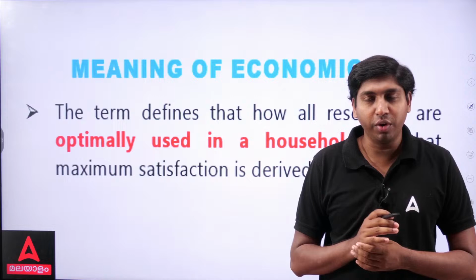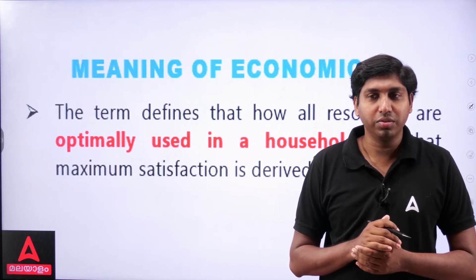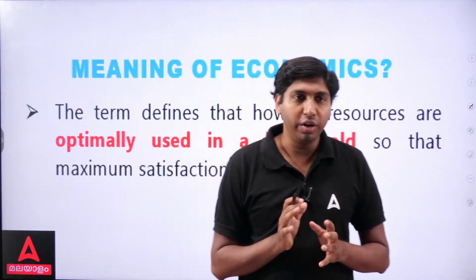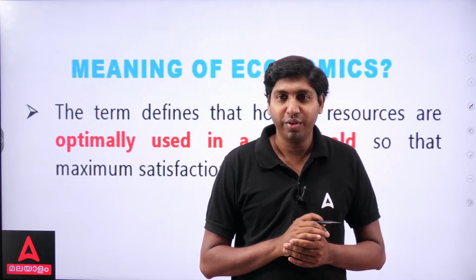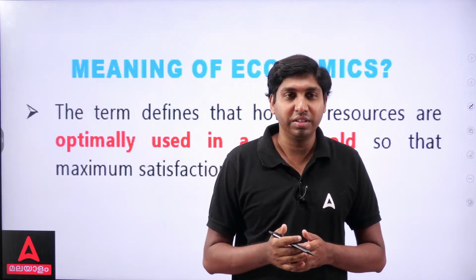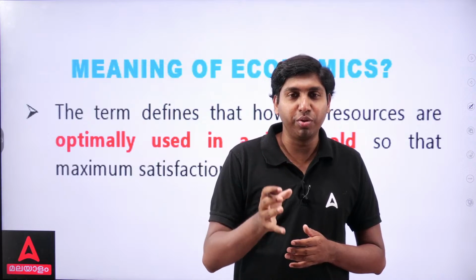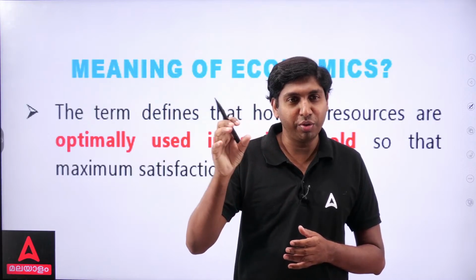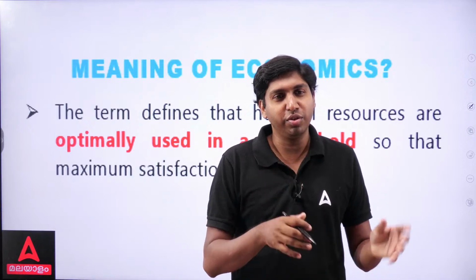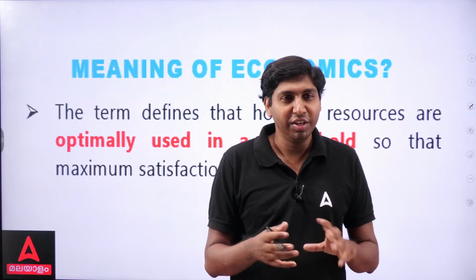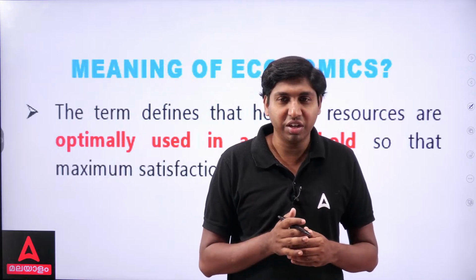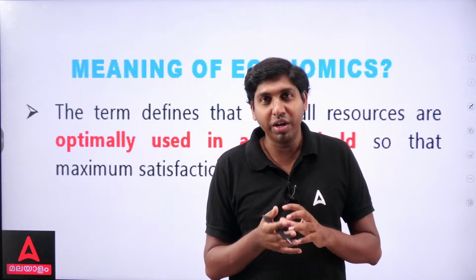How do we use it? For example, we bought 10 kg of rice from the shop, from the market. Do we use it in a single day? No, never. Instead, we will allocate the rice. We will distribute it. How? In a particular ratio or a particular manner. For day one, that means 1 kg, and for day two, half a kg. So we will arrange it in that manner. We will not use the complete resources in a single day. Instead, we will allocate it in a proper manner.